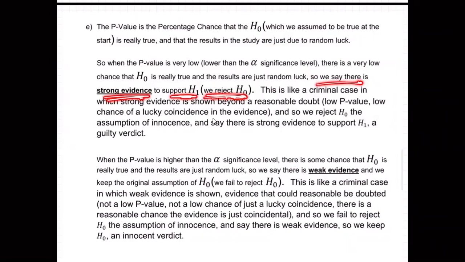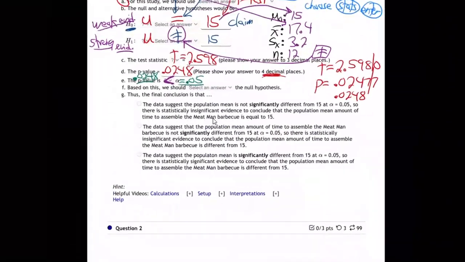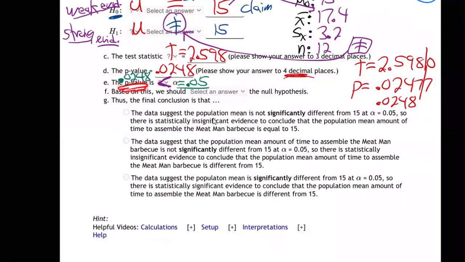Does that make sense? Is that what we had? Did we have a p-value lower? Was our p-value lower than the alpha? I think so, right? Let's go back. Yeah. See how our p-value was 0.02? That was lower than the alpha, right? So this is a p is low situation.